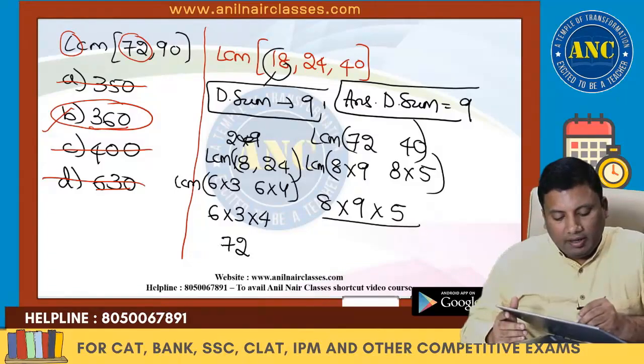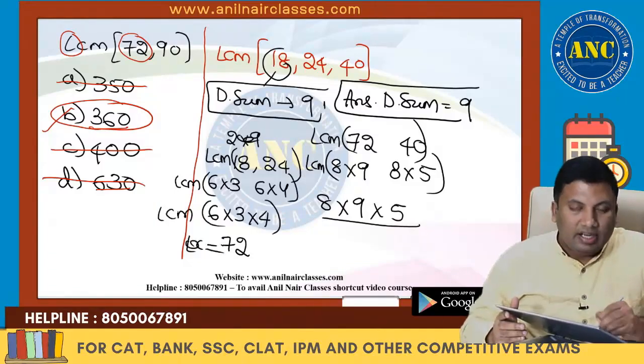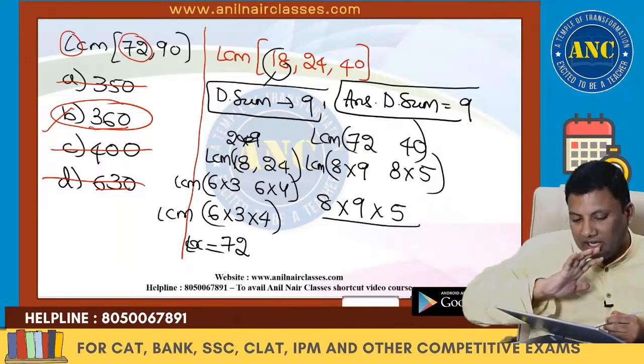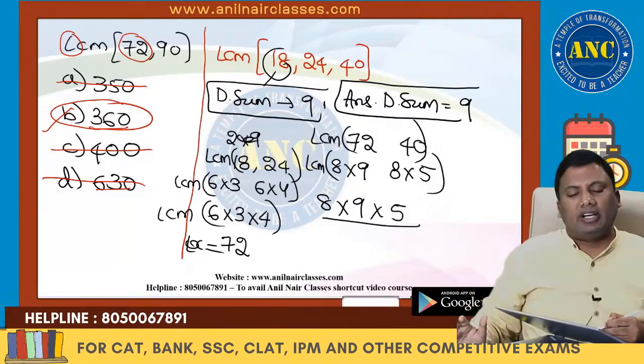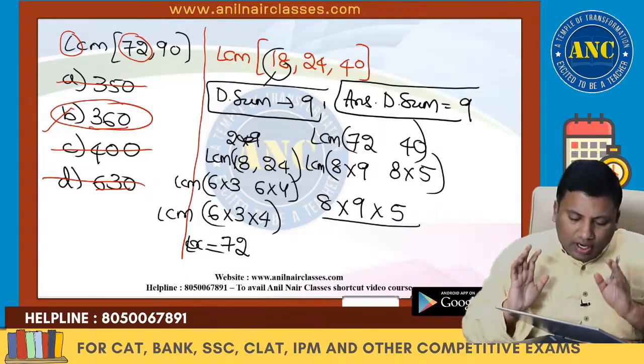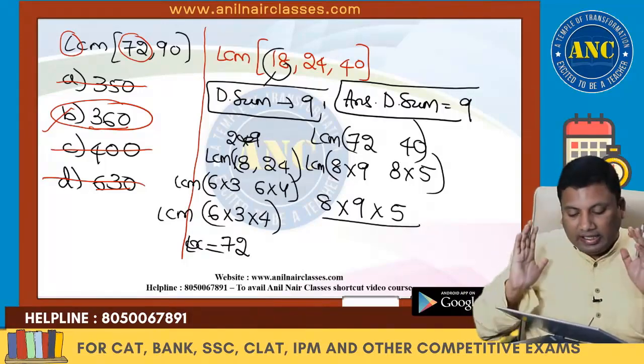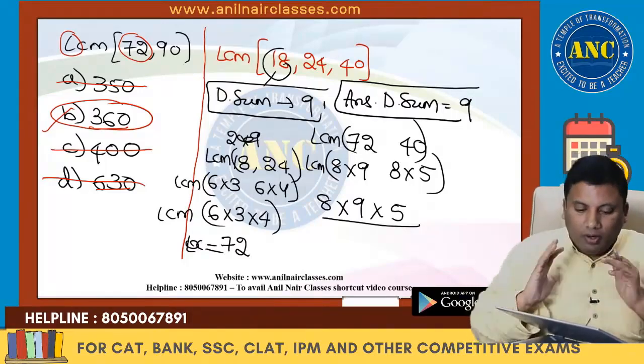9 into any number, the digital sum will be 9. This is an extremely important key point, very, very important. Once you understand this, it will help you a lot in your time and work and time, speed and distance questions. I hope it is clear.